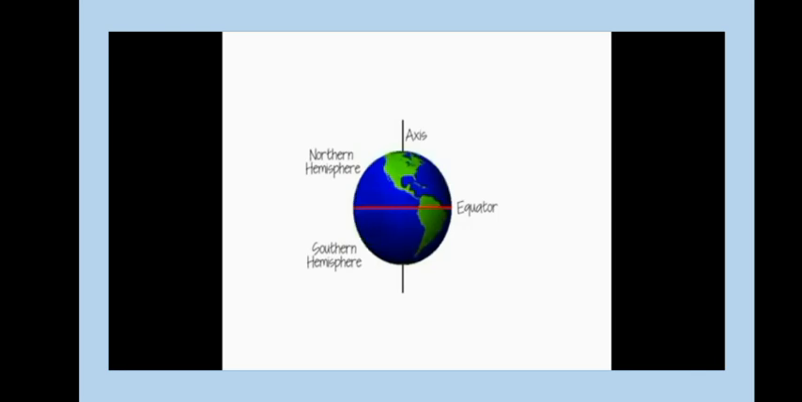So the earth is separated into two halves by an imaginary line called the equator. The area between the equator and the North Pole is the northern hemisphere, and the area between the equator and the South Pole is the southern hemisphere. As we all know, there is also an imaginary line running through the North Pole and the South Pole, that is called axis, and the earth rotates on this axis. Now let's study how the length of the day and night changes.